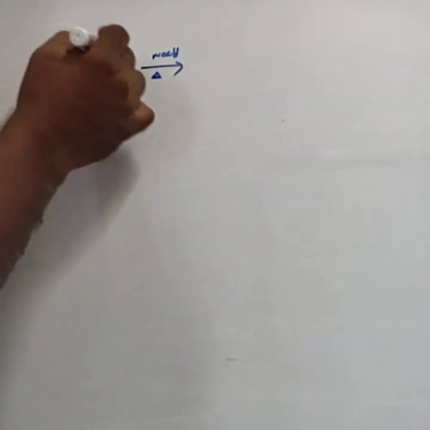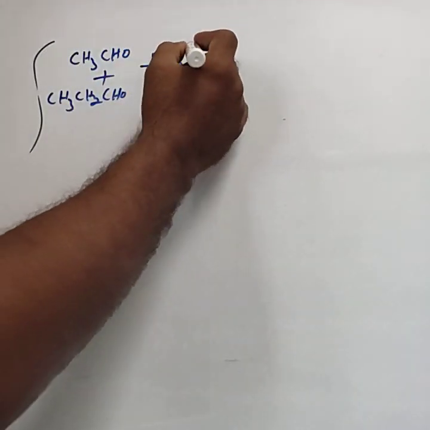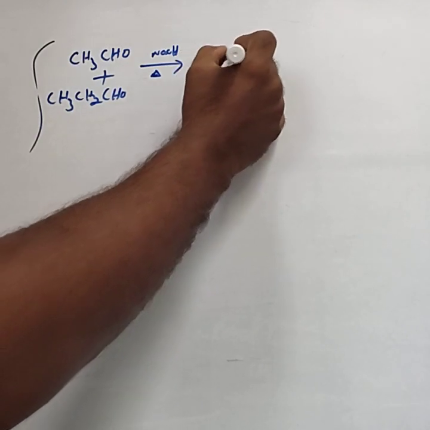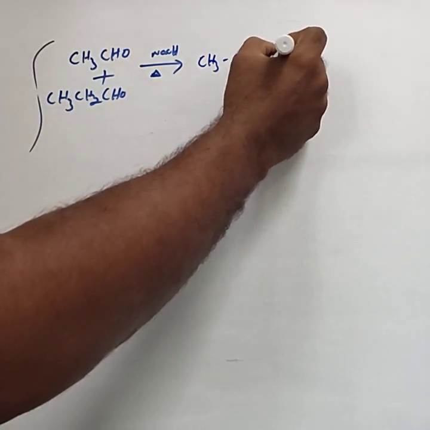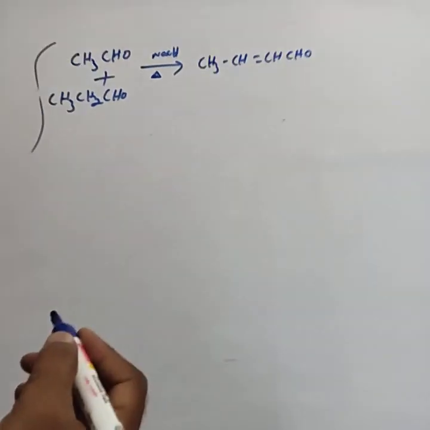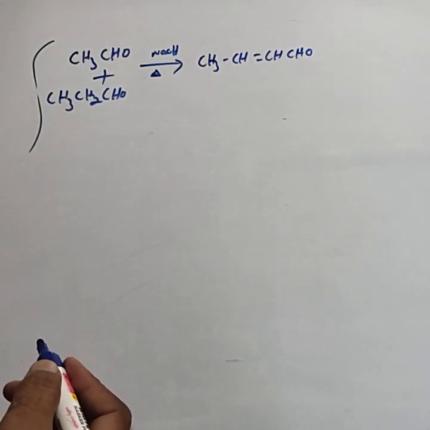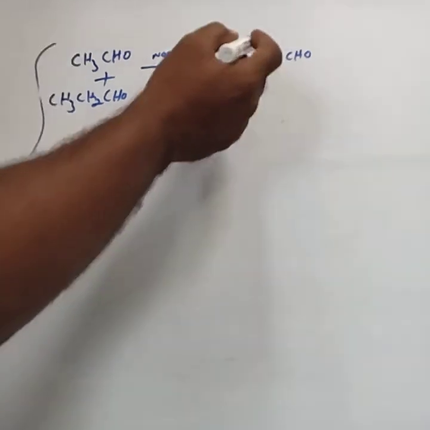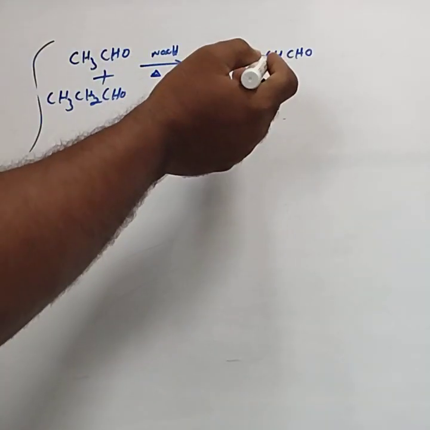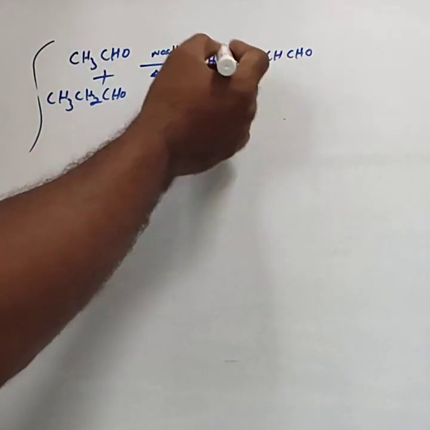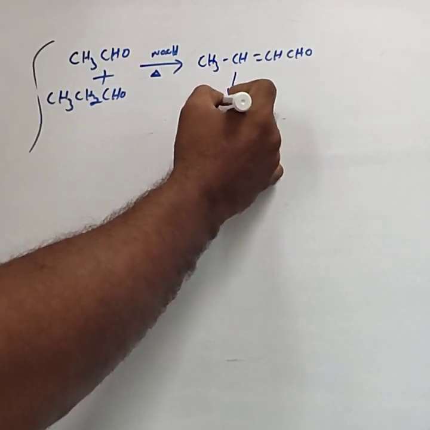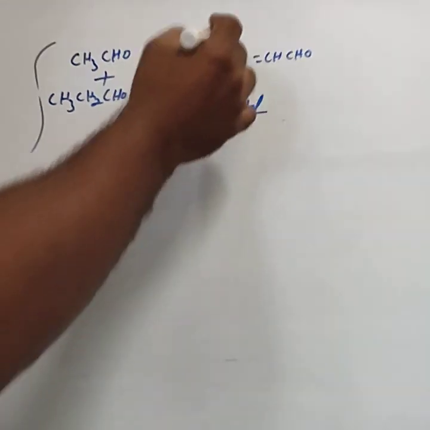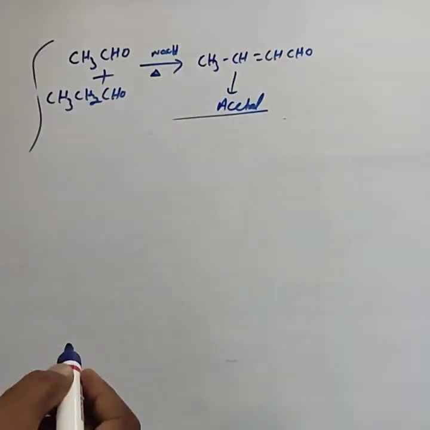First product is by using acetaldehyde, condensation product as CH3CH=CHCHO, correct? Directly I am writing the condensation product. To write it, you have to practice that reaction. This product is from only acetaldehyde, 2 moles of acetaldehyde.